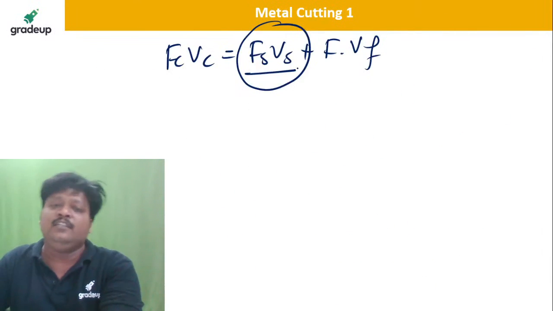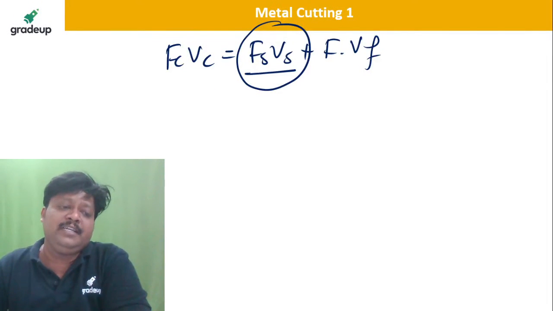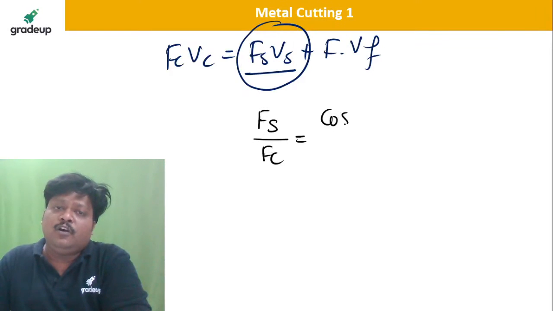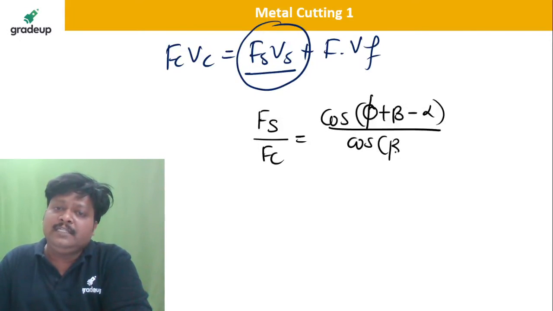So once again use this Brahmastra. What does our Brahmastra say? FS divided by FC is equal to cos of (phi plus beta minus alpha) divided by cos of (beta minus alpha).